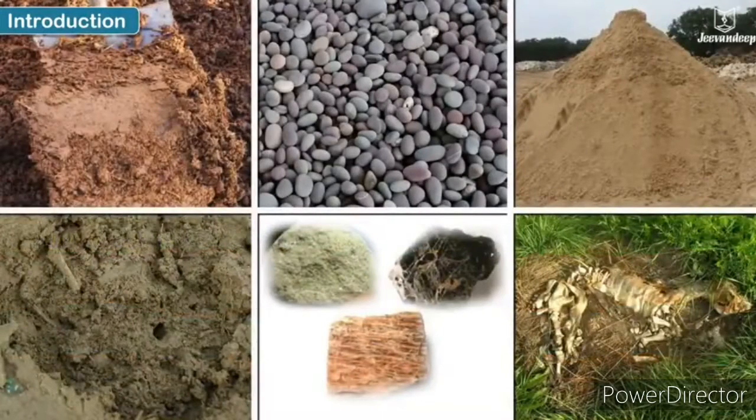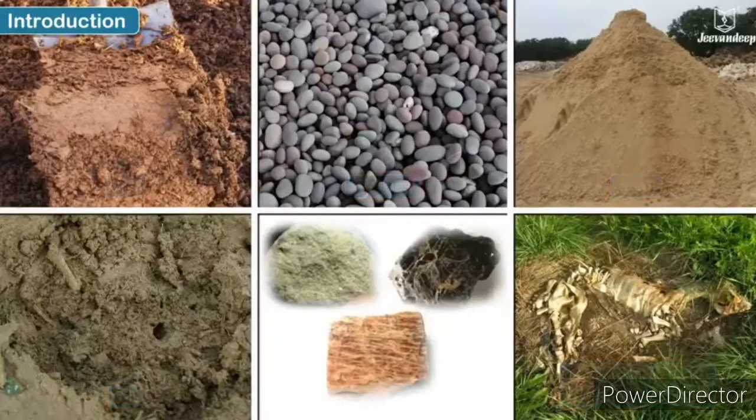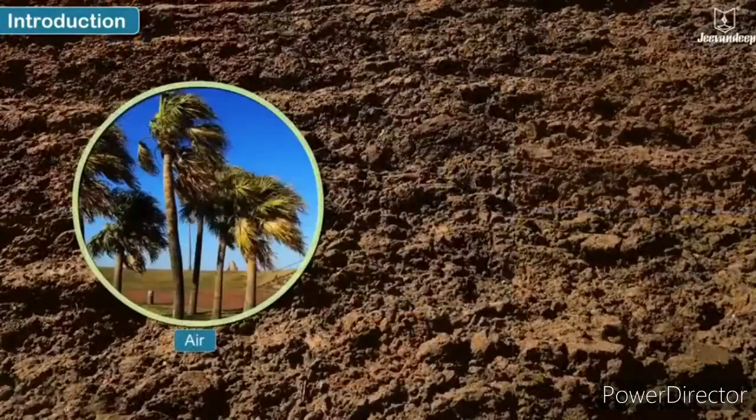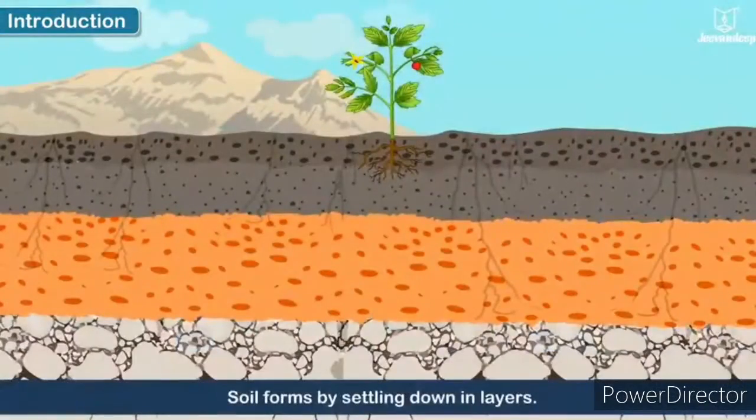Soil also consists of other particles which are clay, pebbles, sand, slate, minerals, and dead and decaying plant and animal matter, which increases the fertility of the soil as it gives nutrients to the soil. It also consists of air and water, as I told you.